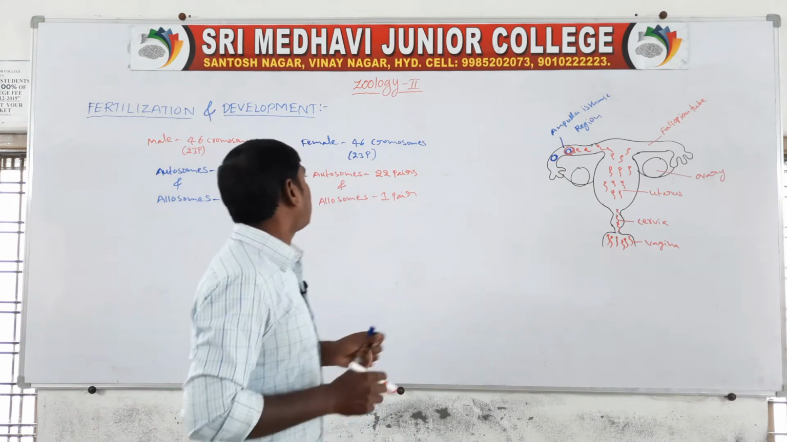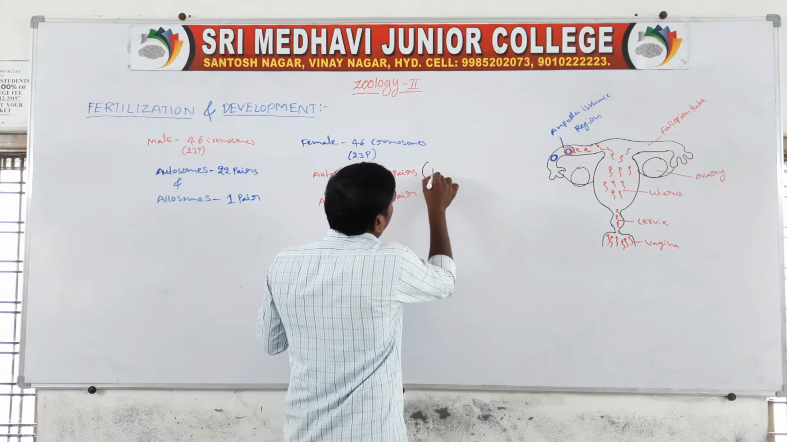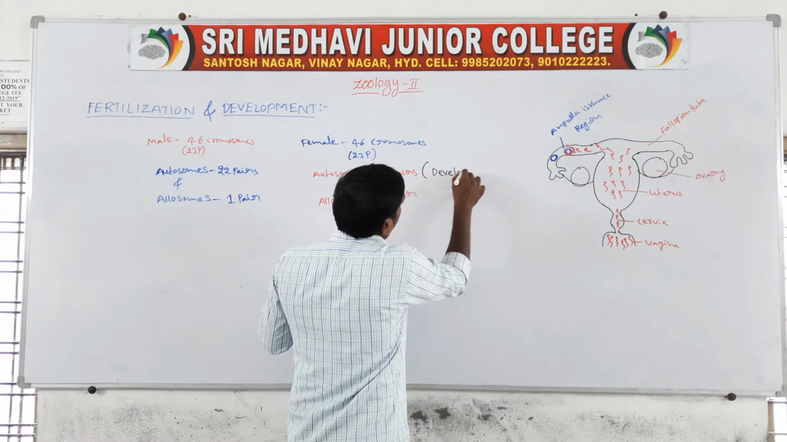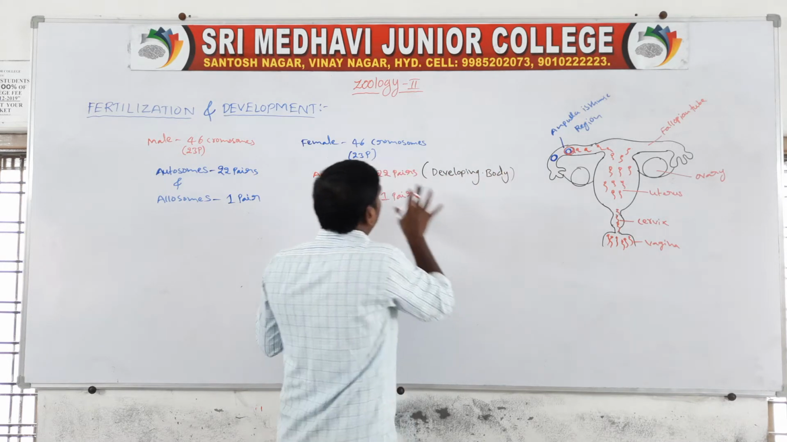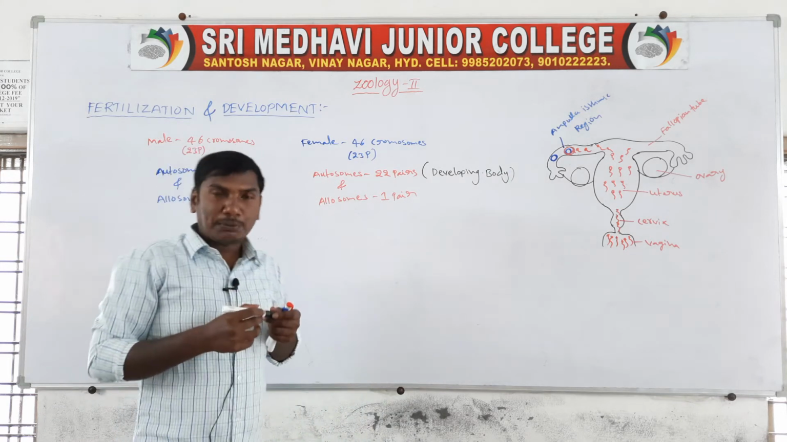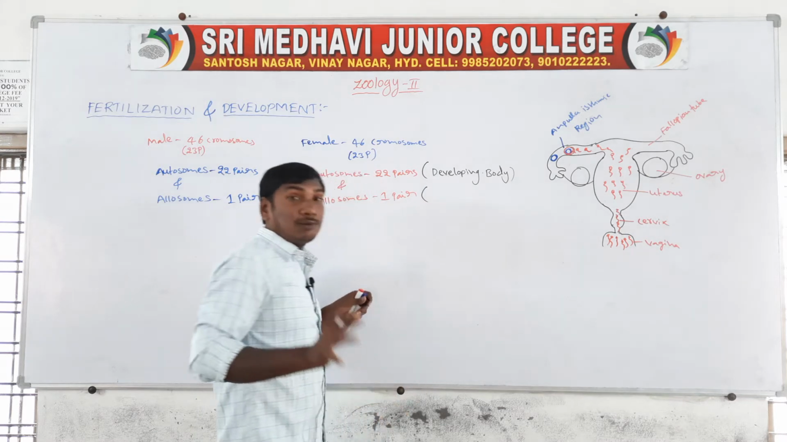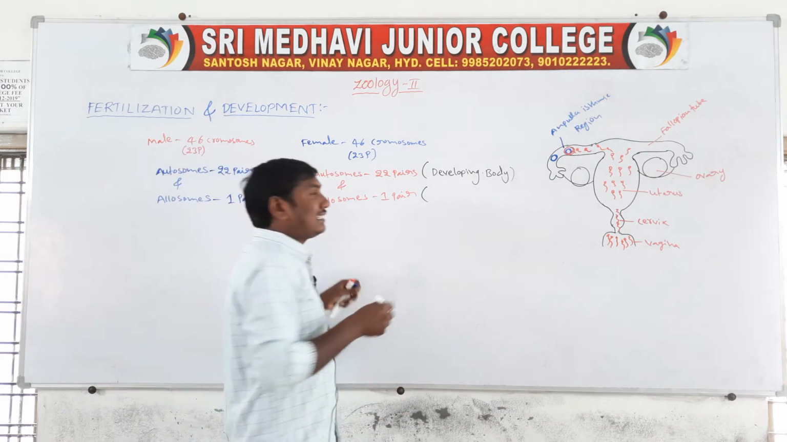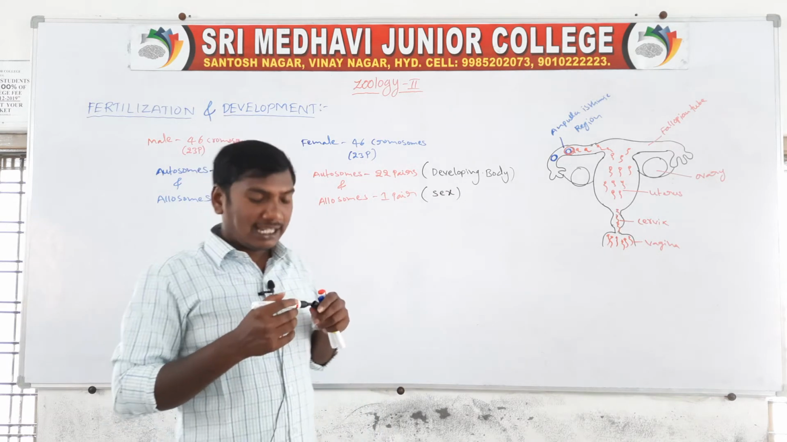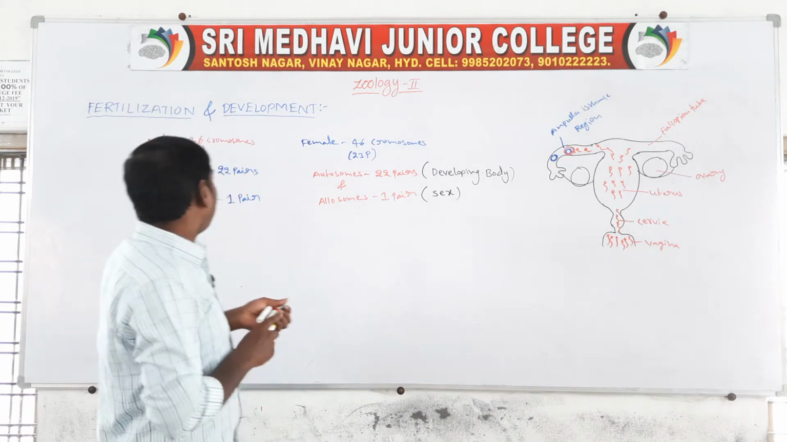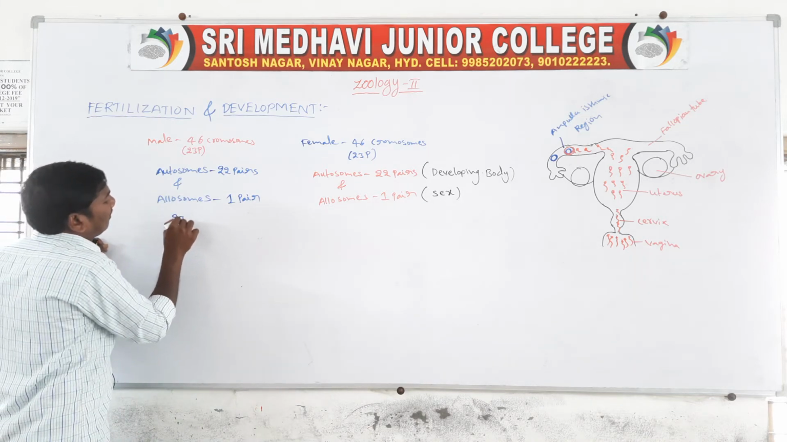The function of autosomes is developing the various parts of the body. Next, allosomes, one pair. Their function is to decide the sex. Male and female are decided by the allosomes, the last 23rd pair of chromosomes.